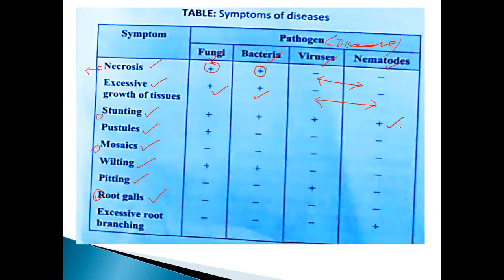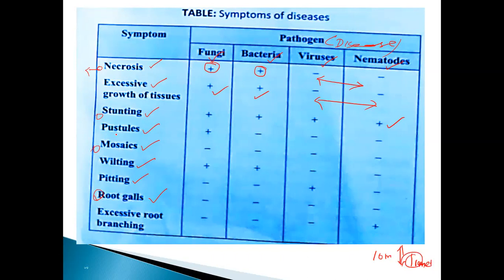Stunted growth means what? The growth will be reduced. For example, a plant that has a 10-meter height will normally grow 10 meters. When fungi, bacteria, virus, or nematode affect it, what will happen? The growth will be 1 centimeter or 1 meter. 1 meter only. So this is called stunted growth.